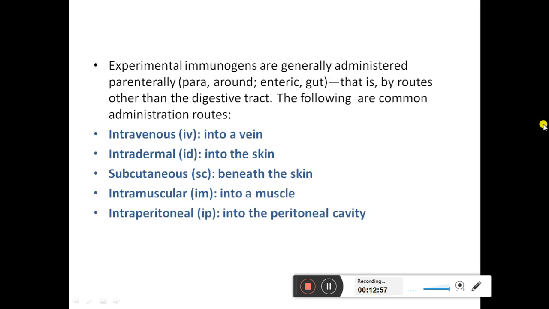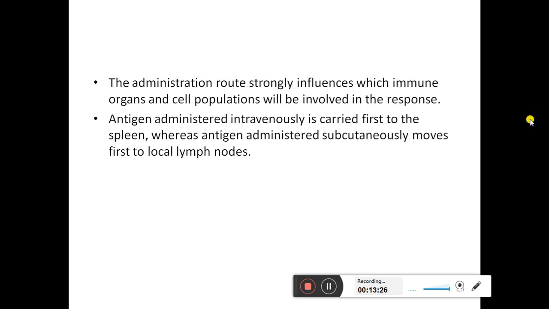Experimental immunogens are generally administered parenterally. Para means around, enteric means gut. That is, by routes other than the digestive tract. The following are the common administration routes. Intravenous, into the vein; intradermal means into the skin; subcutaneous, beneath the skin; intramuscular means into the muscle; intraperitoneal, into the peritoneal cavity.